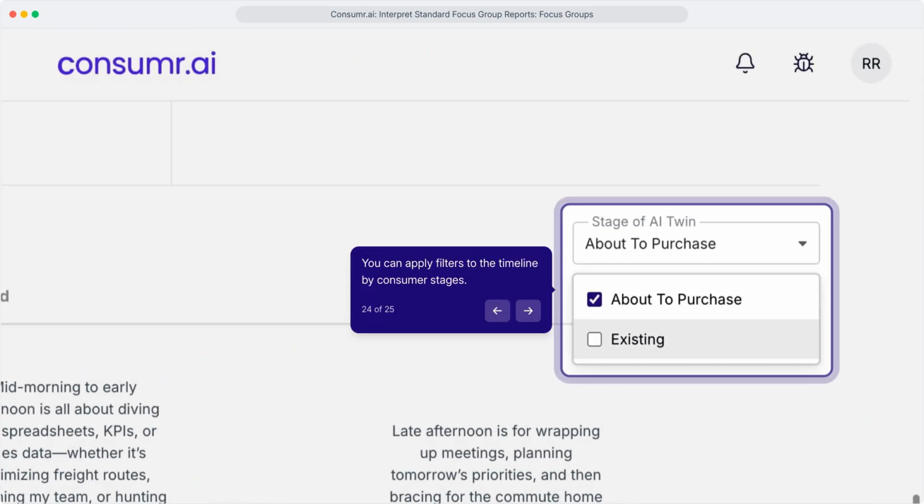Filter the timeline by consumer stage. Isolate sentiment for about-to-purchase shoppers versus new customers versus loyal repeat buyers. Understanding how needs shift across life stages.